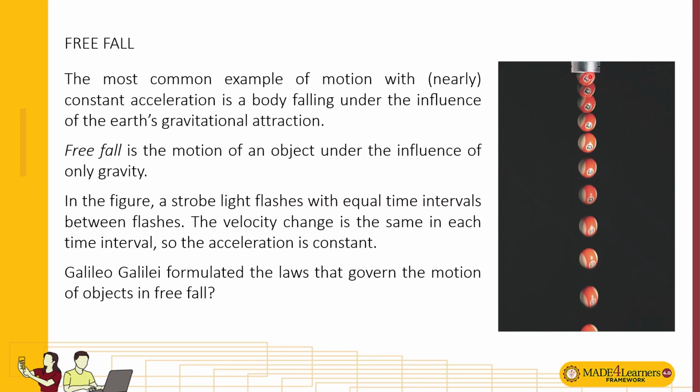As you can see here, a strobe light flashes with equal time intervals between flashes. But as you can see, the distance traveled by the balls increases. Meaning the velocity is changing, and it's changing at a constant rate.